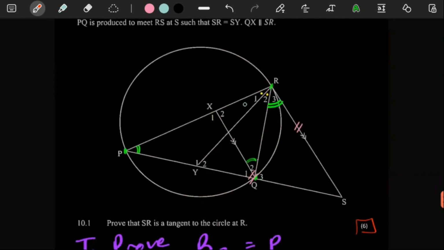The other thing is, R1 is equal to R2, so we could label these the same thing. I think that would help.